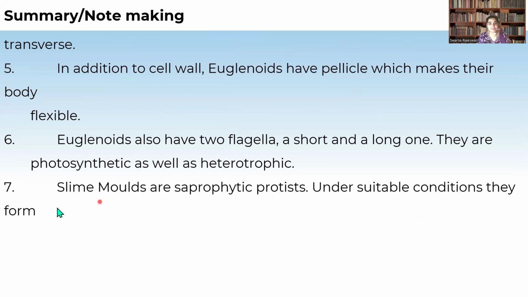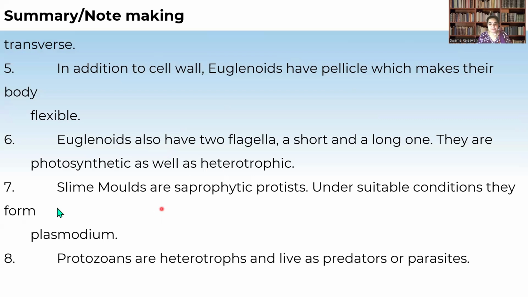Okay, slime molds, which are saprophytic protists under suitable conditions. So the examples of the saprophytic protists are slime molds. Under suitable conditions, they form what is called a plasmodium.